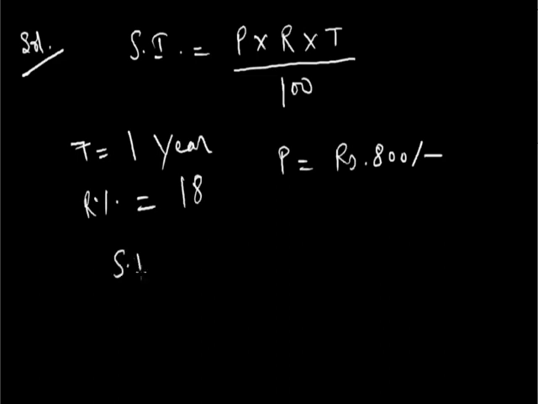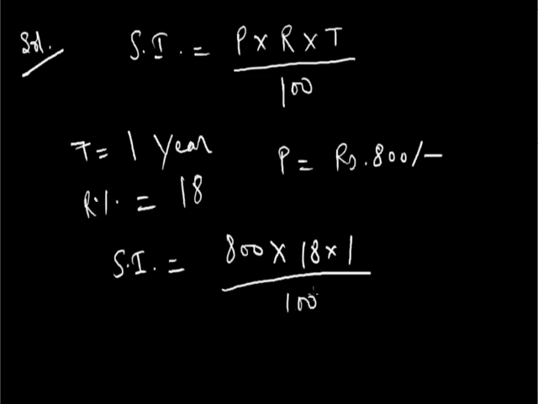So simple interest using the formula is P, which is 800, multiplied by R, which is 18, multiplied by 1, which is the time period 1 year, divided by 100. This becomes rupees 144. So our question is to calculate the simple interest. So simple interest is rupees 144.